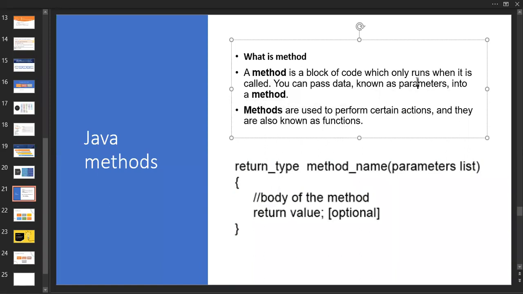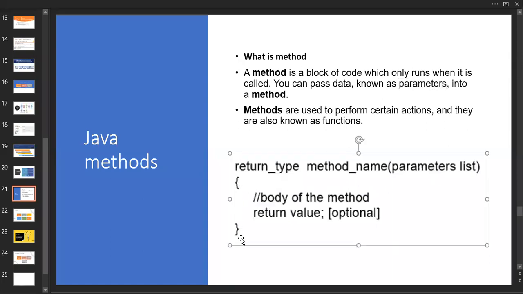It consists of parameters or arguments, which are the things available in between the braces after the method name. Then there is a block, with a starting brace and an ending brace. It consists of a method body and a return type, if available.